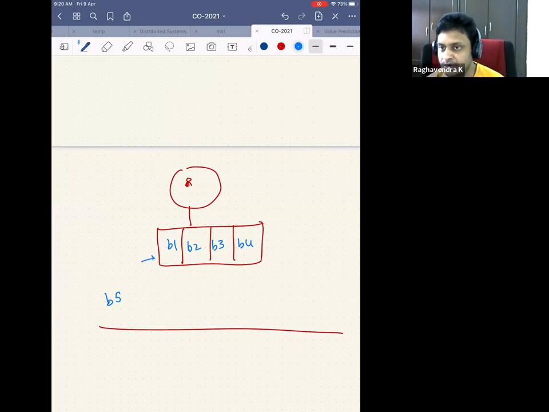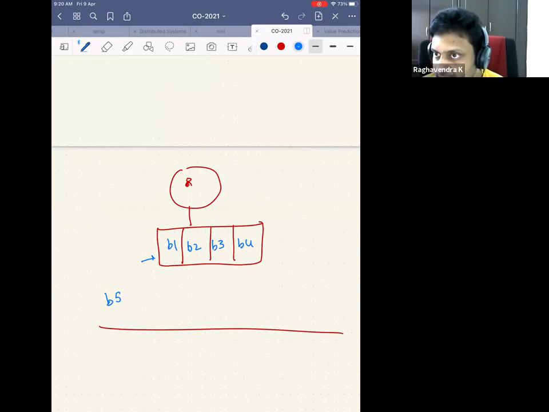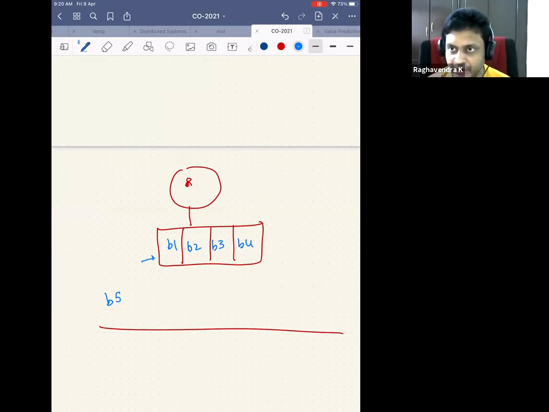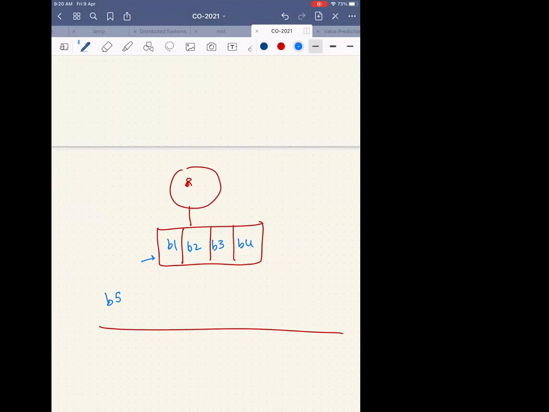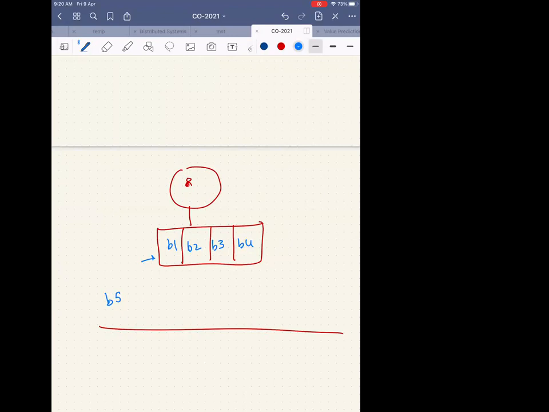Now, how do I figure out which is the least recently used among these 4? Maybe, sir, here we can use that priority thing, which he said. Yeah, but how do I use the priority thing? If I access B1, then I will make it... So now we are in the hardware. We don't have any software. I cannot have a priority queue and push the queue, top of the queue, pop the queue. I know that you are all data structure experts, but in hardware, what should I have extra? Sir, we'll keep extra bits, sir, for remembering. Okay, so good. So what is the extra bit? How many bits do you need here?